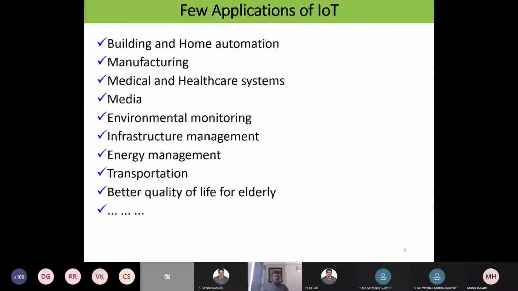A few applications of IoT: building and home automation, manufacturing, medical and healthcare systems, media, environmental monitoring, infrastructure management, energy management, transportation, better quality of life for the elderly. So these are the applications of IoT. In the morning inauguration function, your principal also gave one idea, a home automation system. When we clap, the bulbs switch on or off. That is home automation.